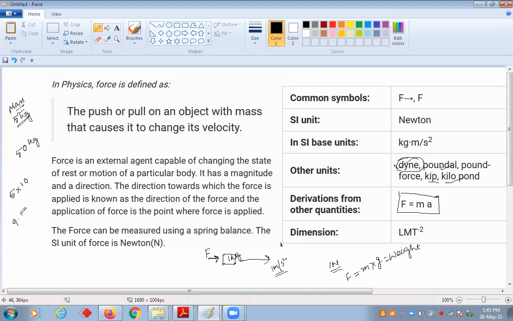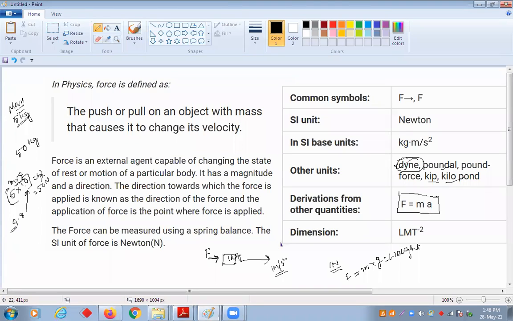This is actually 9.8, but rounded off we take it as 10. So mg is the weight, and that is the force. Mass 5 into 10 gives 50. So 50 Newton is the weight of that object, which has mass 5 kg.